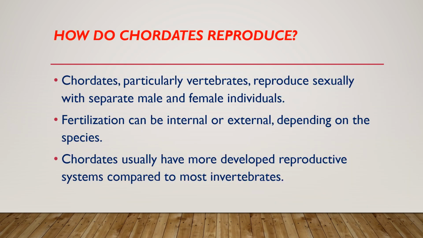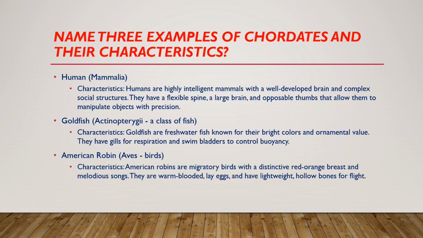How do chordates reproduce? Chordates, particularly vertebrates, reproduce sexually with separate male and female individuals. Fertilization can be internal or external depending on the species. Chordates usually have more developed reproductive systems compared to most invertebrates. Name three examples of chordates and their characteristics.